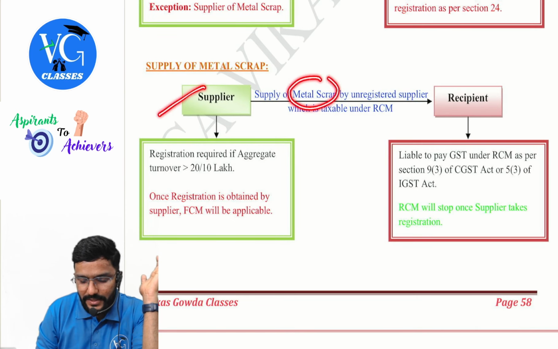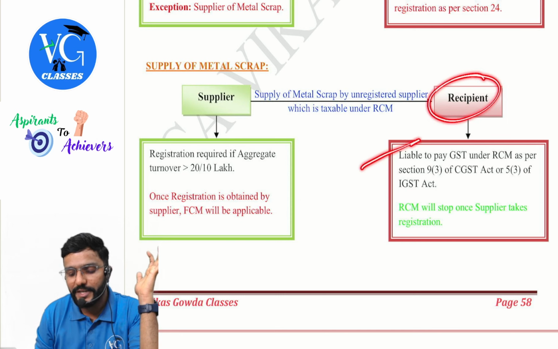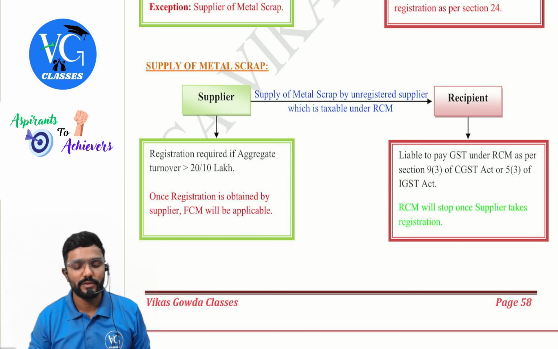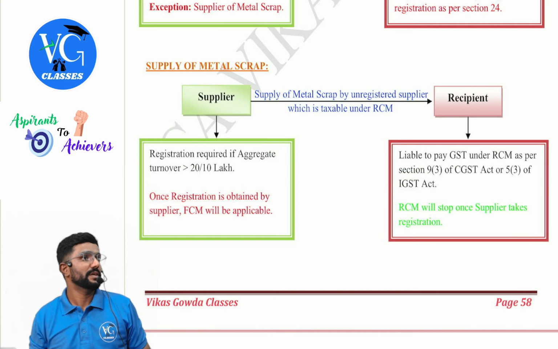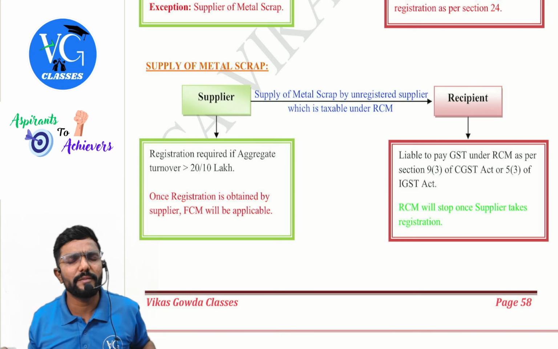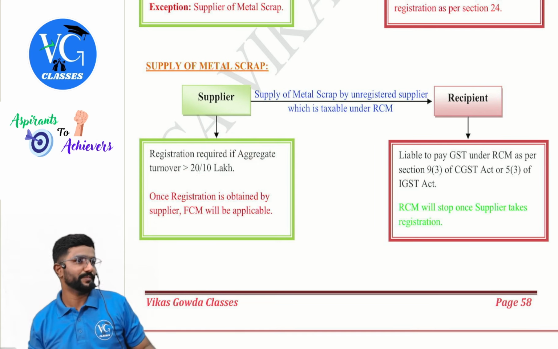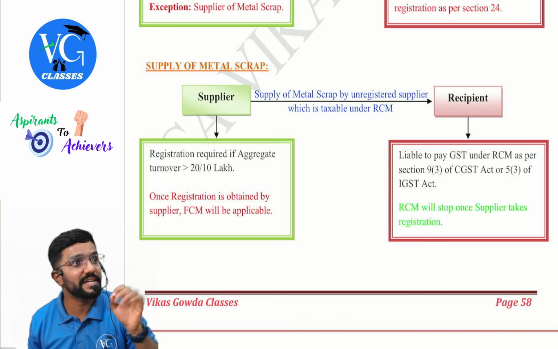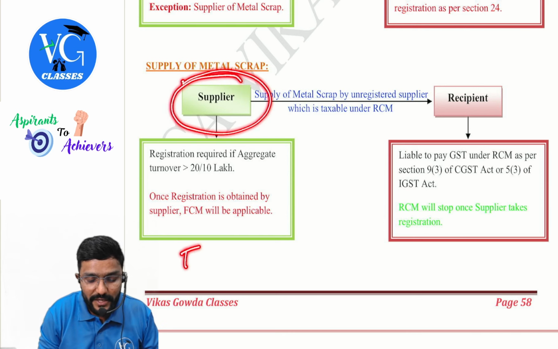Supplier is supplying metal scrap by an unregistered supplier to a recipient. So for the recipient, is RCM applicable? Yes. Should they get registered? Yes. Now, is turnover applicable for the supplier? Yes, guys. Even though he is exclusively supplying metal scrap only, still, if he crosses the turnover, he should get registered. If he crosses 20 lakh or 10 lakh turnover, should he get registered? Yes. And as soon as he gets registered, FCM will be applicable.